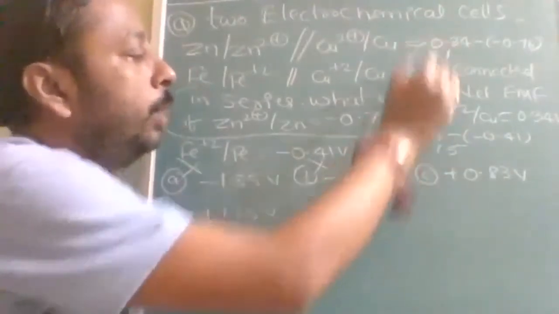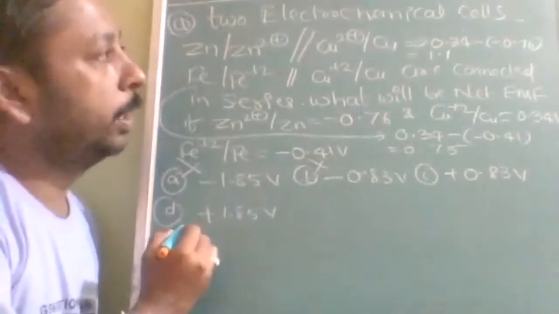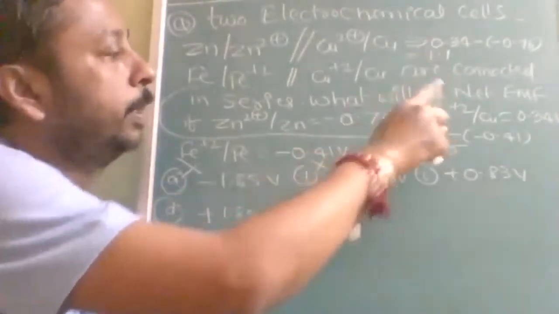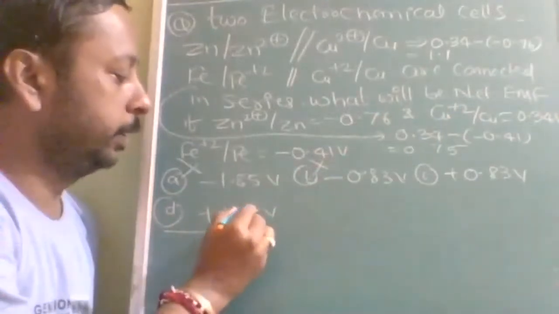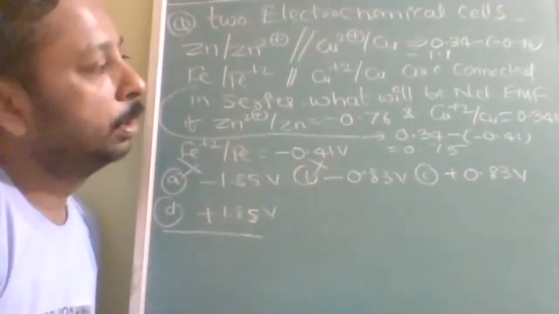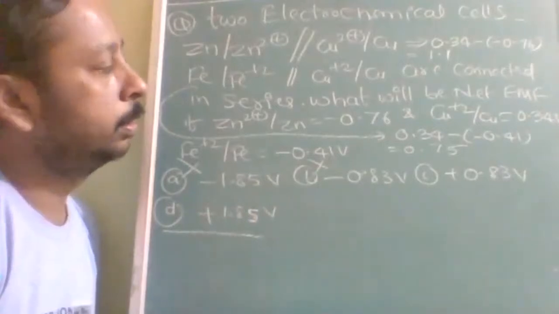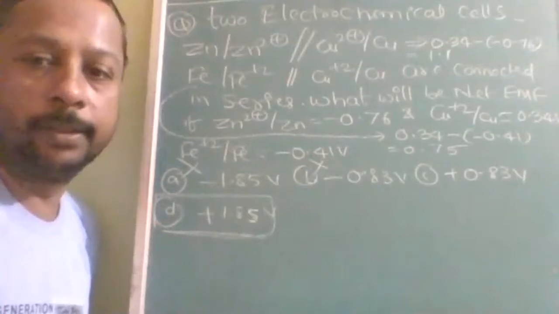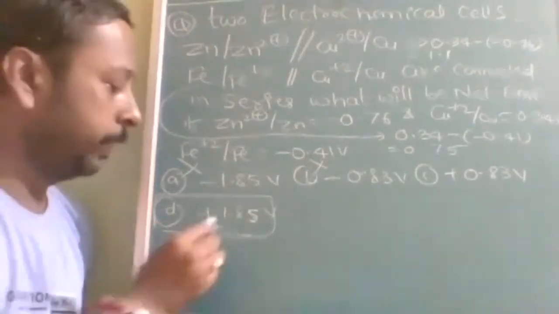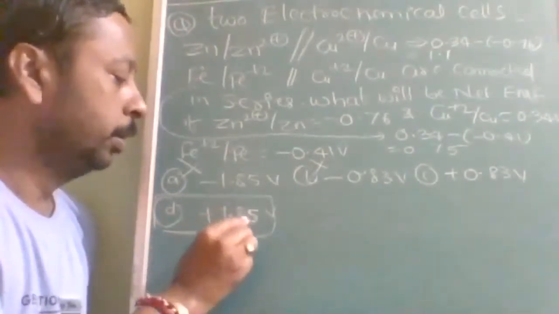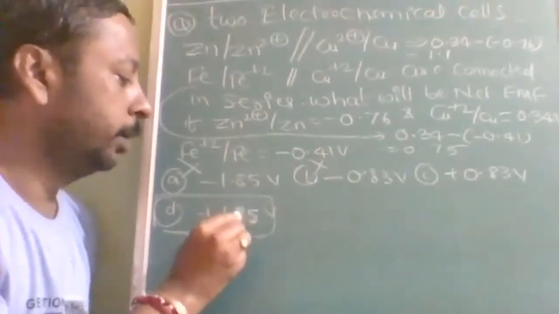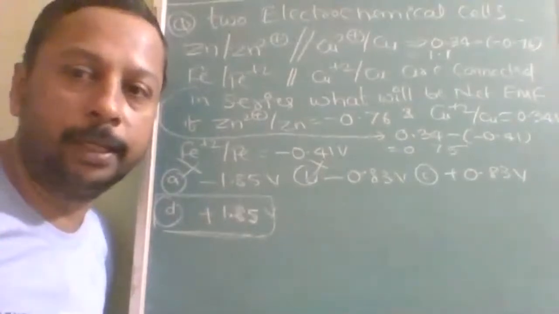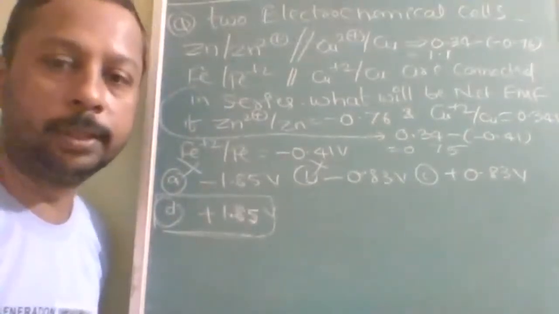Okay. So you add both of them, then I hope you will get nearby 1.85. Actually 1.86 it is supposed to be, I think. Or am I wrong? Okay, so 1.85 is the answer. D option. Is it understood? So once an electrochemical cell is working, it will produce EMF and the EMF is going to be positive.